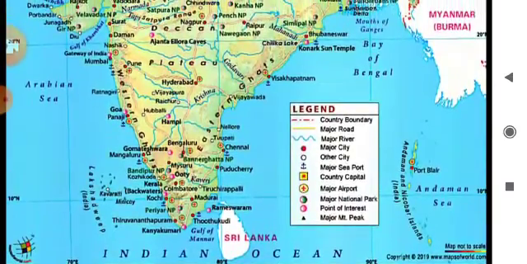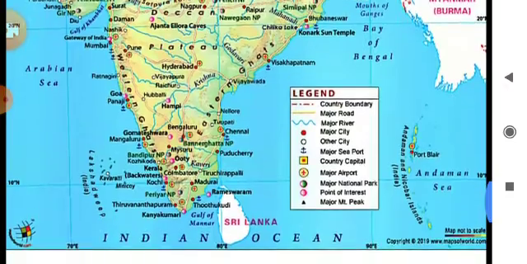Just follow the southern part. On the left hand side, the Lakshadweep Islands in the Arabian Sea, and on the right hand side, the Andaman and Nicobar Islands in the Bay of Bengal. And Sri Lanka is an island just south of India in the Indian Ocean. Okay.